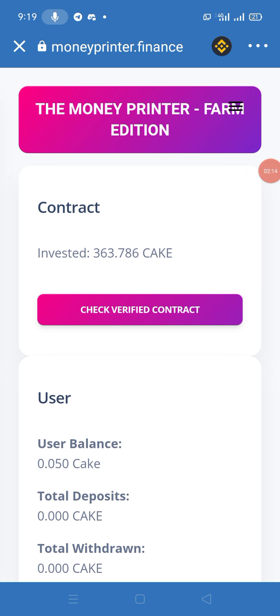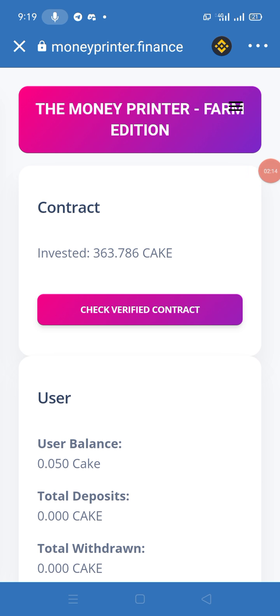First of all, if you want to check whether it is verified from the BSC scan or not, you need to click on the check verified contract. When you click on the check verified contract, here you will find the BSC scan page. Here you can find their contract address and their total balance and token and each and everything, which means that it is already verified from the BSC scan.